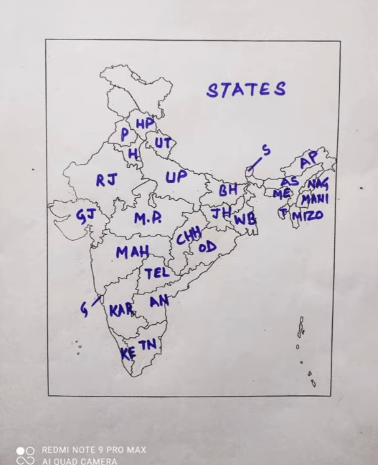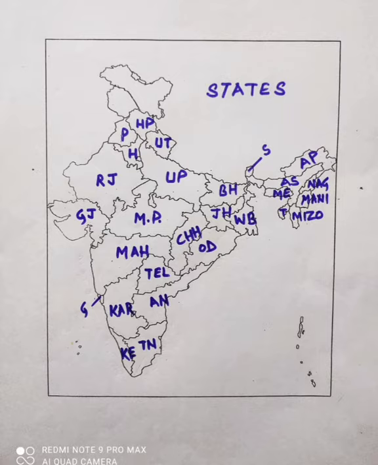In this manner, you will find one more state, Madhya Pradesh. MP is written over there in the map, and it is centrally located. So it's named so because of its location in the center, that is the Madhya of Bharat.